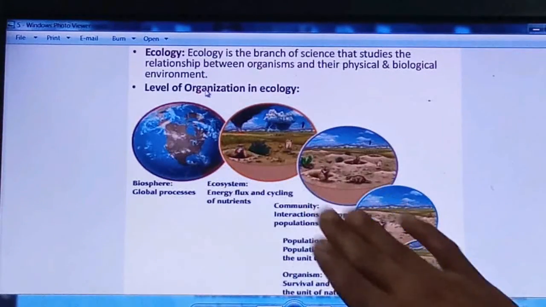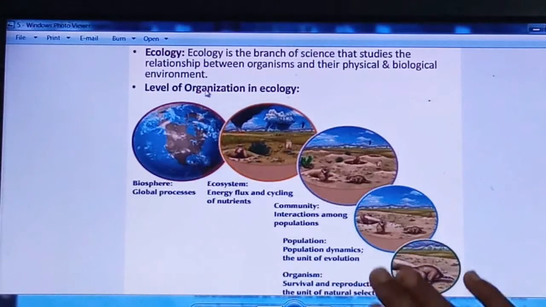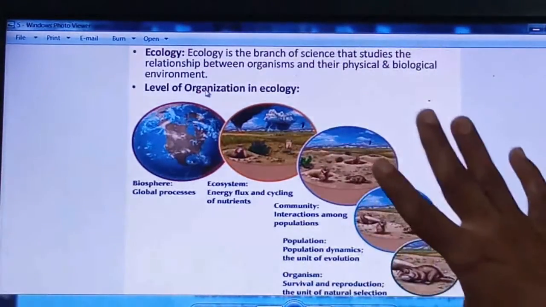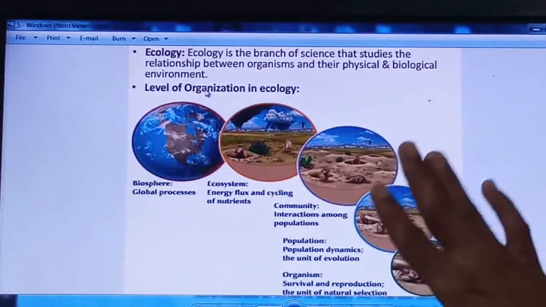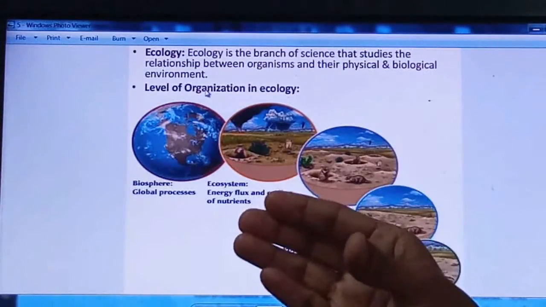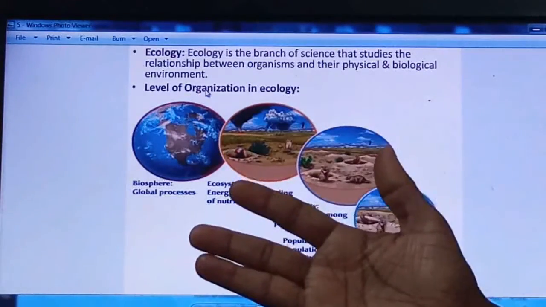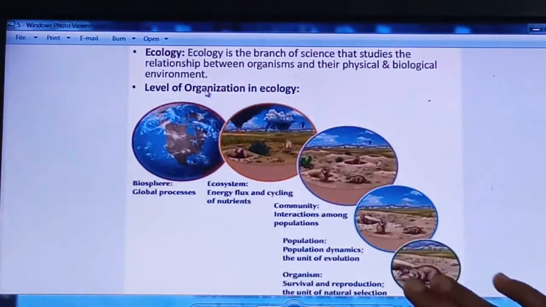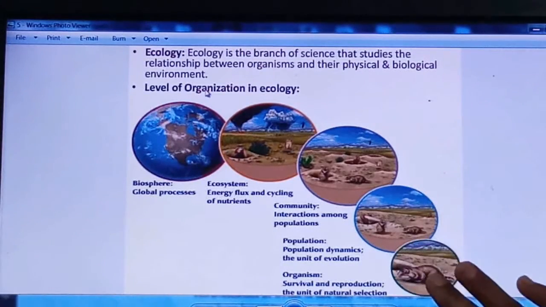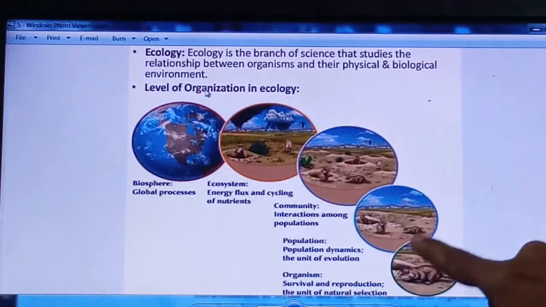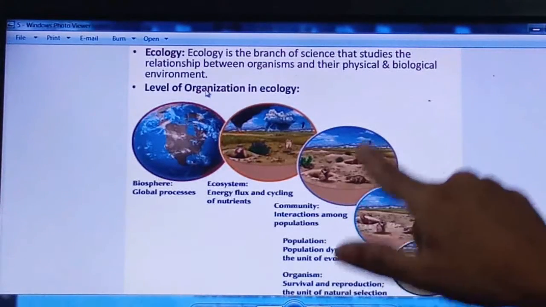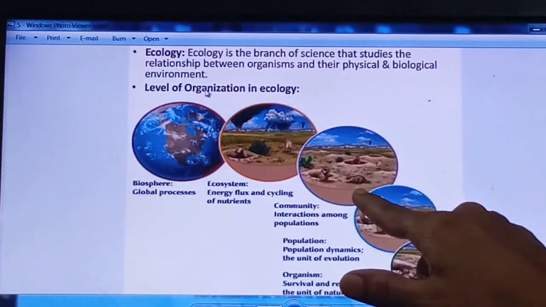Now some levels of organization in ecology are given. Whenever you consider any ecology, you can take a small community, a small example of an ecology, or a very big example of an ecology. You can start here from the organism, right? Then all the organisms of the same species come together to form a population. Different populations come together to form a community.